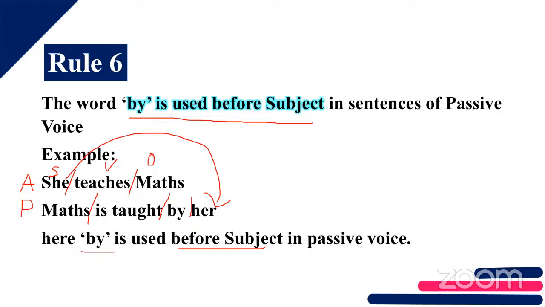You can see my screen, right? So by is used before the subject. Is this rule clear? Yes, ma'am. Why am I getting a response only from Diksha? Yes, ma'am. Understood. Fine, good. Next one.